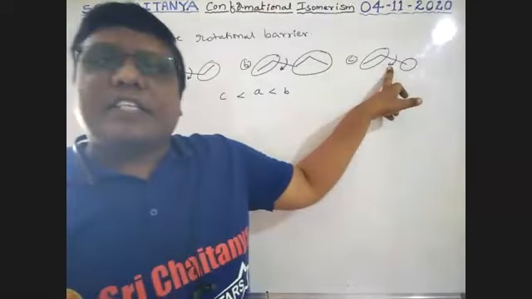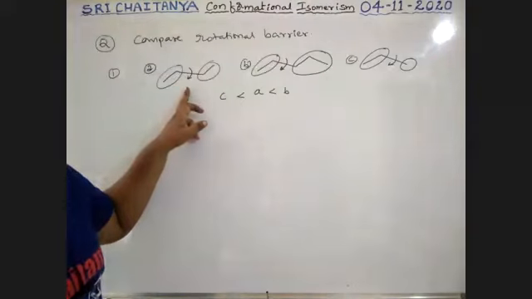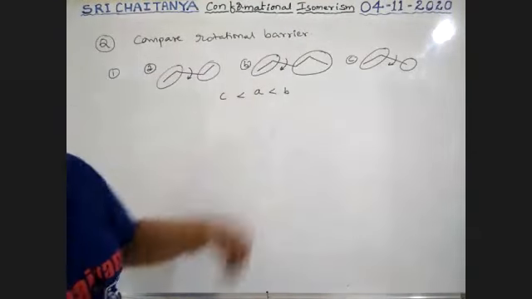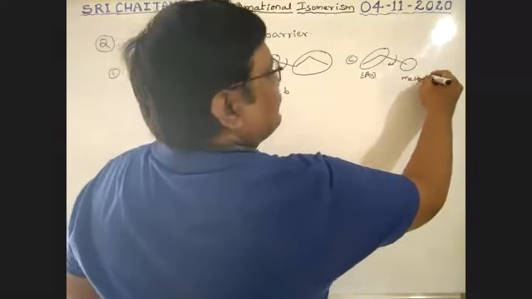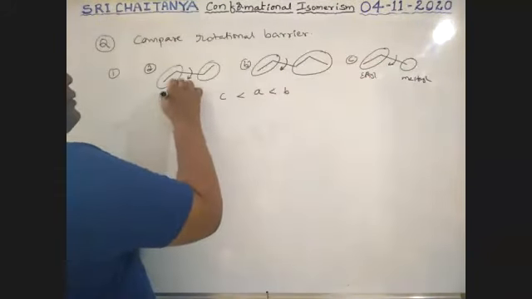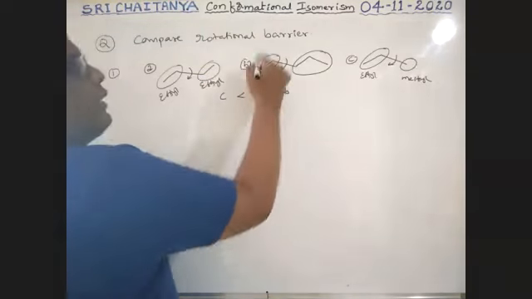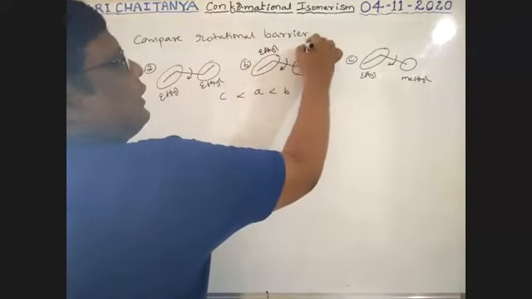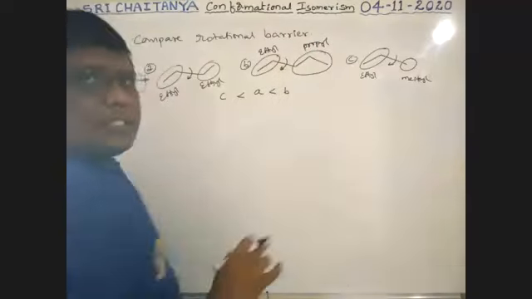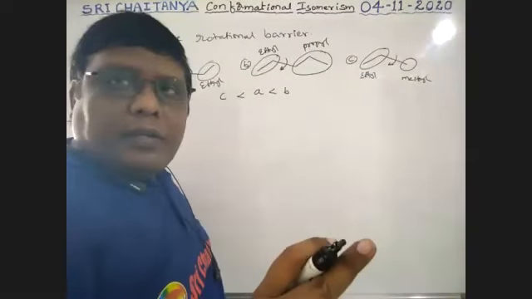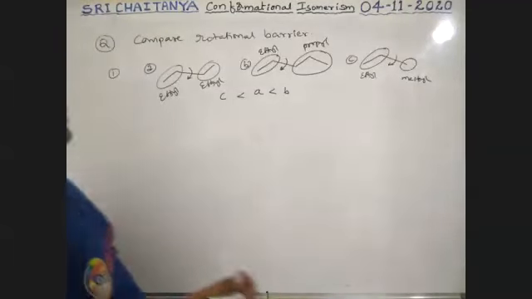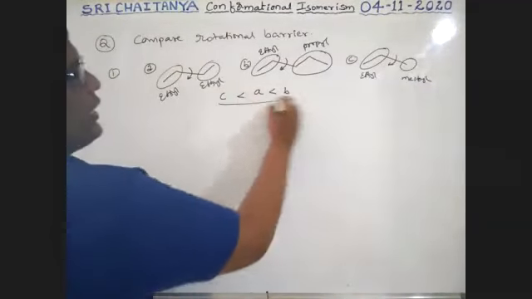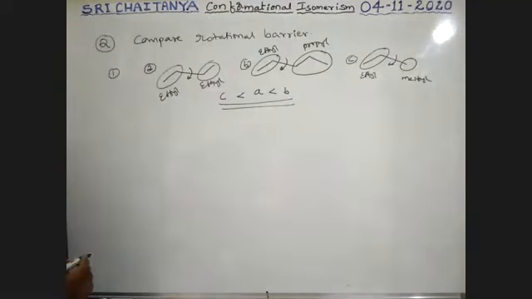For this rotation, less energy is sufficient; for this rotation, something more, because it is methyl, ethyl, propyl. As the size of the alkyl group increases, the energy required for rotation also increases. Next, tell me the answer.